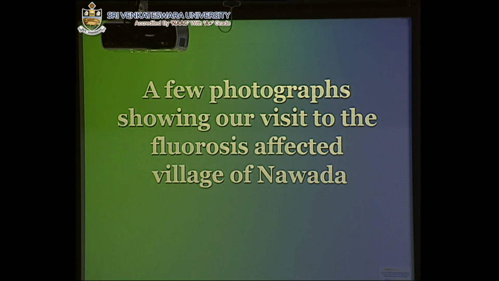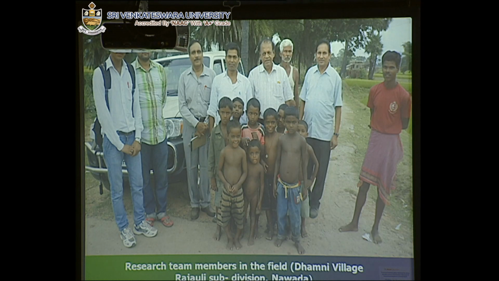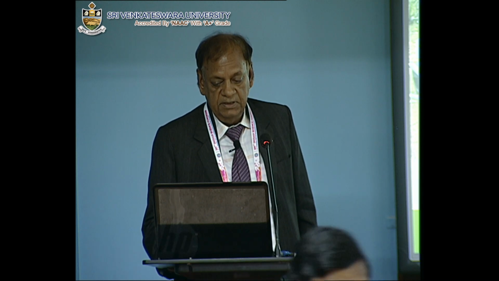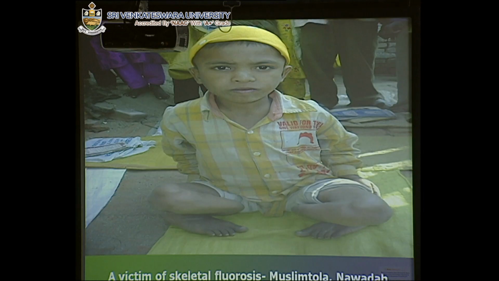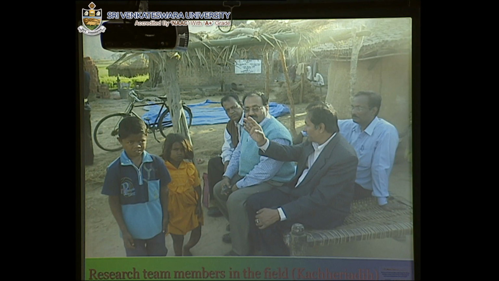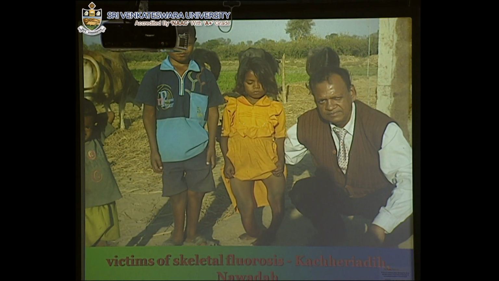A few photographs showing our visit to the fluorosis affected village of Navada are shown in this way. This is the photograph of a poor child who has been suffering a lot with dental fluorosis, dental mottling, and skeletal deformities. This is also the research team members in the affected area. This is the boy of Muslim Tola whose legs are rotated like a circular arc. He is suffering with dental and skeletal fluorosis. This is a research team in the field. These are a girl and a boy who are suffering with skeletal fluorosis.